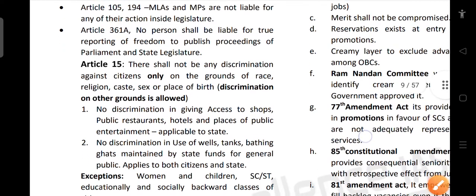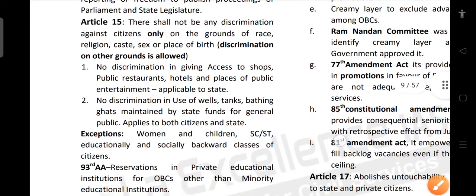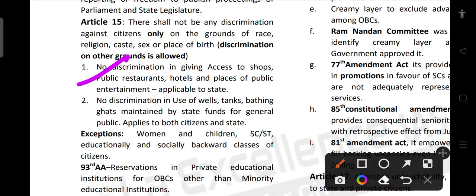And then no discrimination in giving access to shops, public restaurants, hotels, places of public entertainment, applicable to state. So we cannot discriminate against anyone in giving access to all these things. And then no discrimination in use of wells, tanks, bathing ghats maintained by state funds or dedicated to the general public, which applies to both citizen and state, right?